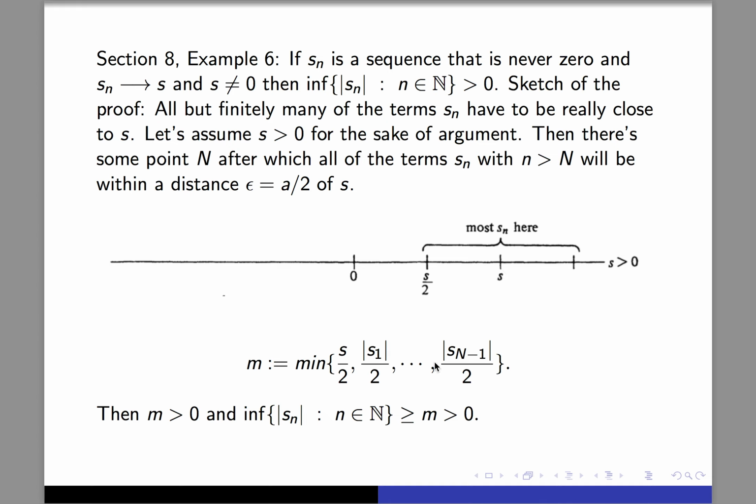So all of the terms from Sn and beyond are going to be bigger than s over 2, and all of the earlier terms, well, I don't know what they are, but they're certainly going to be bigger than the minimum of all of these terms over here. Right? So I realize there's one little typo on this slide. I think I should have just written Sn here, but this is just a sketch of the proof. I really recommend reading that proof of example 6 in section 8,